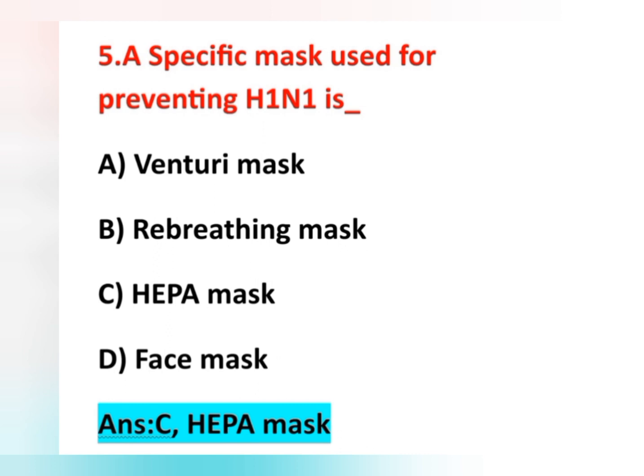The full form of HEPA is high efficiency particulate air filter. The remaining Venturi mask and rebreathing mask are examples of oxygen masks. Here our answer is option C, HEPA mask.